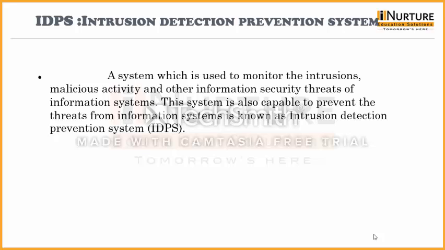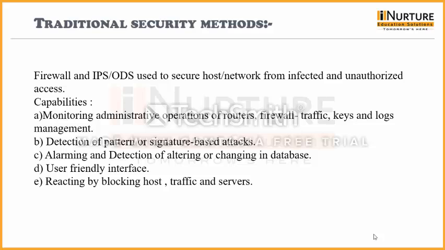So once any type of malicious activity occurs in your information system, you have to detect it and you have to prevent it. For detection and prevention of malicious activity, there is a system in information security architecture that is known as the intrusion detection prevention system. So why do we require an intrusion detection prevention system? While we have firewalls, antiviruses, anti-worms, anti-thefts, or a complete security package or not.